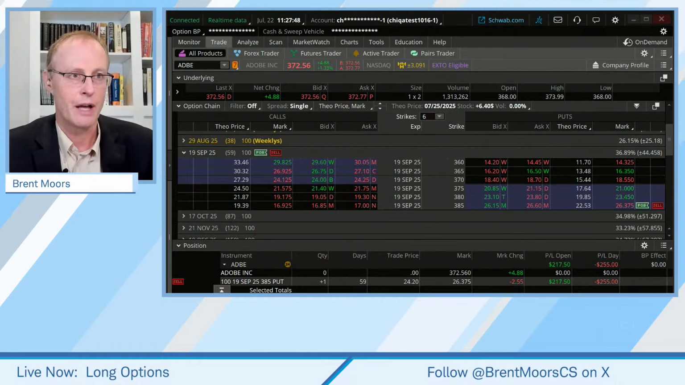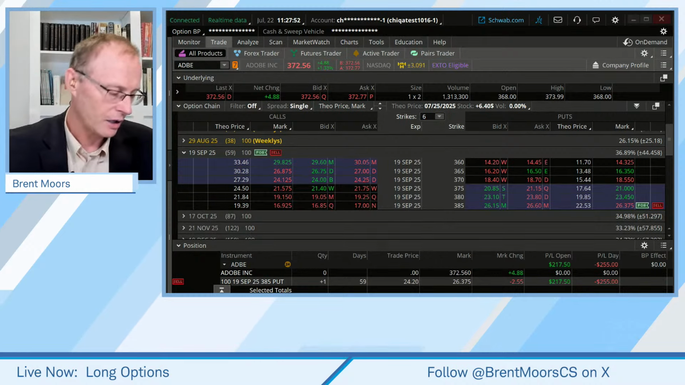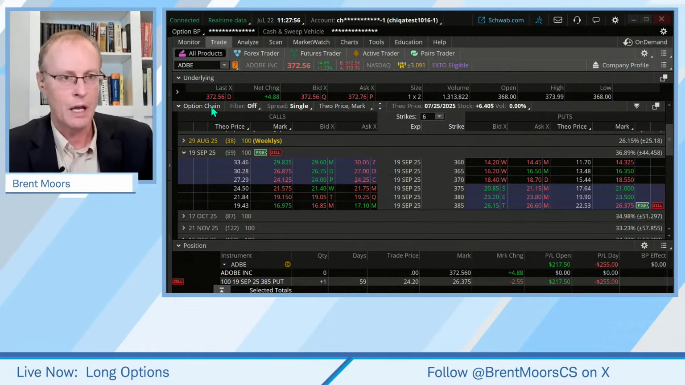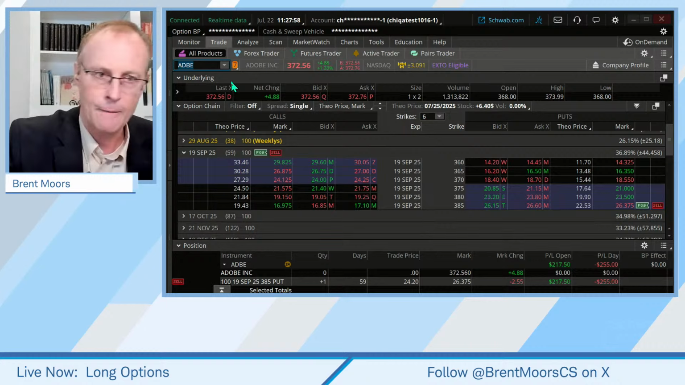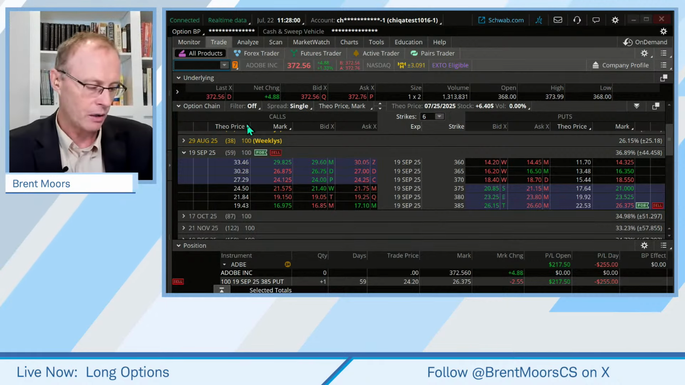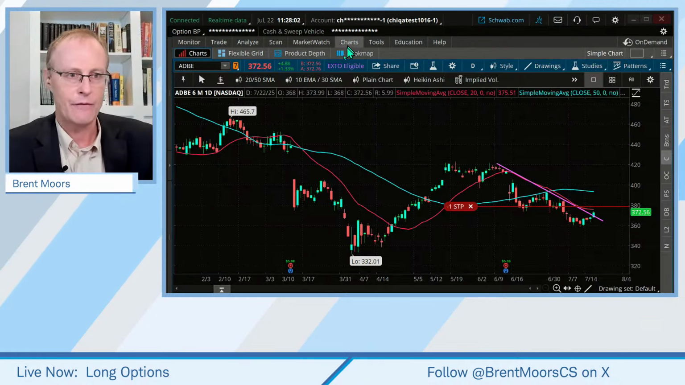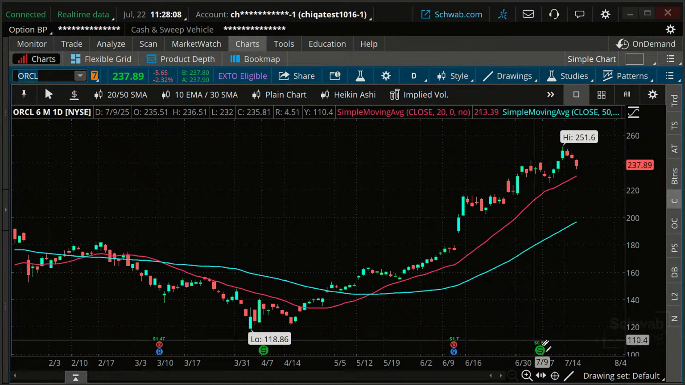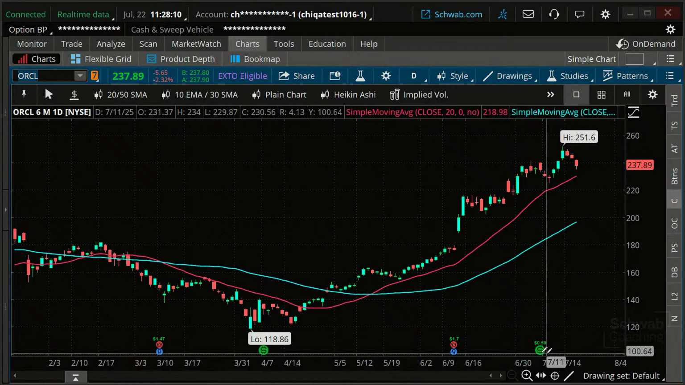Okay, so let's go through another example here to try and maybe hopefully illustrate the point. We went through a trade on FDX. We adjusted a trade on Adobe. Let's go through a third example here. And the third example I'm going to look at is going to be a slight variation on this, and it's going to be ORCL, Oracle. Okay, so here's Oracle. Again, we don't have earnings for a little bit.